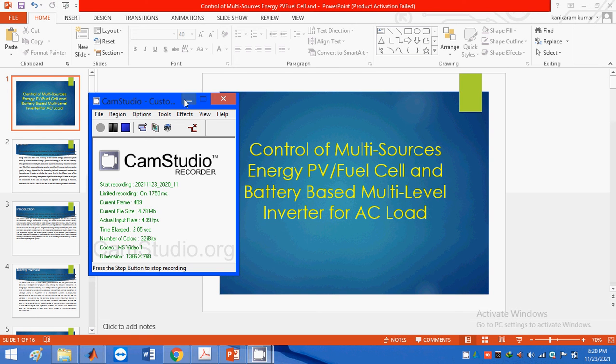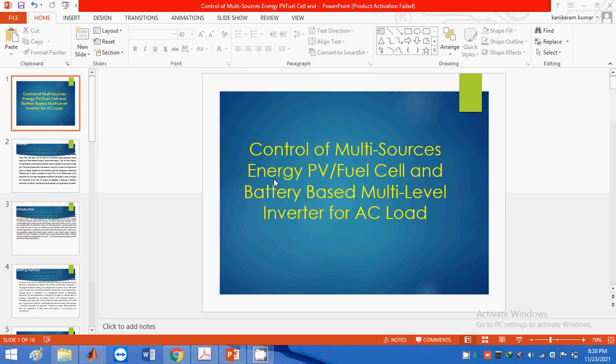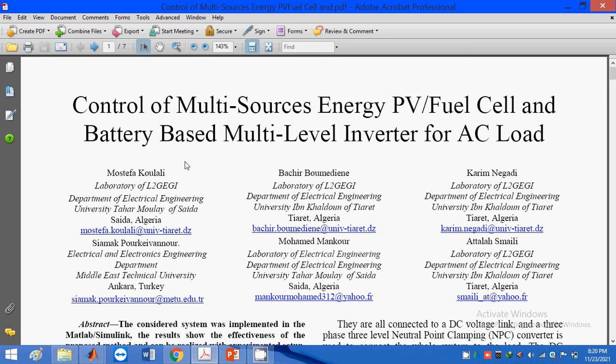Hello everyone. Today I am discussing the control of multi-source energy, photovoltaic system, fuel cell and batteries based multi-level inverter for AC loads. This is the base paper for the title: Control of multi-source energy, PV system, fuel cell and battery based multi-level inverter for AC loads.